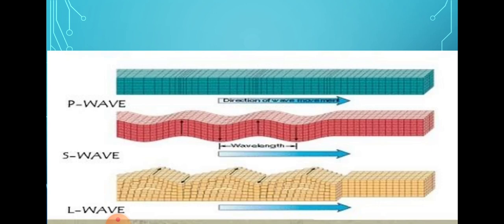You can see the picture. See the first picture: P wave, direction of the wave. The wave is actually moving along its direction. The S wave is always moving in an angular direction, and the L wave is a surface wave. It is moving towards the surface only.